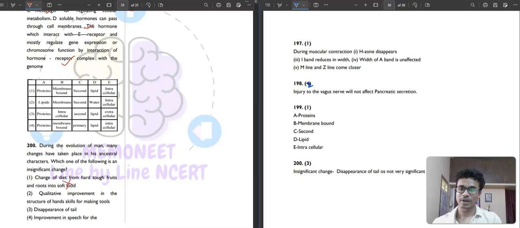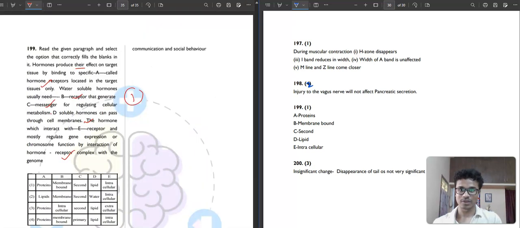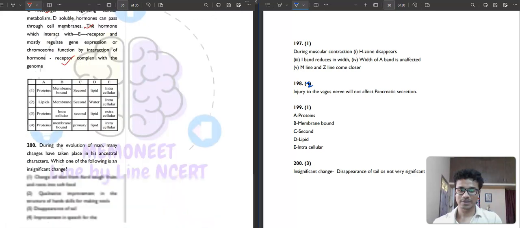No. Qualitative improvement in the structure of hands, skill for making tools? These are all significant changes, right? Disappearance of tail is an insignificant change. Then improvement in speech for communication and social behavior is also a significant change. So the insignificant change here is only the disappearance of tail. So the third option is your correct answer for this question.